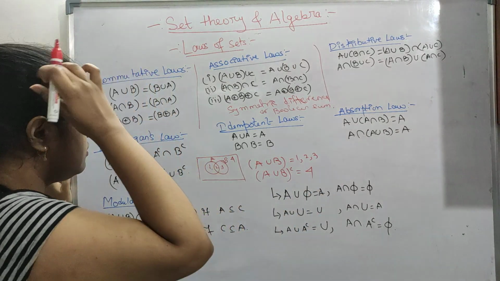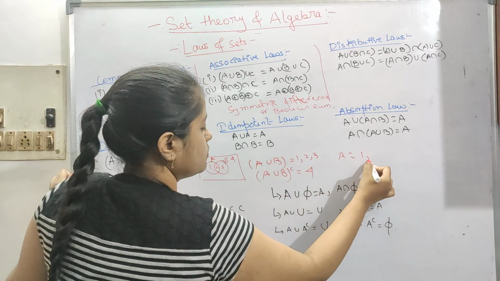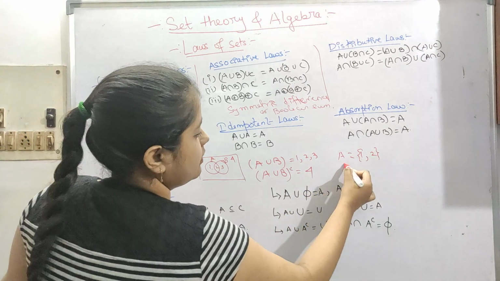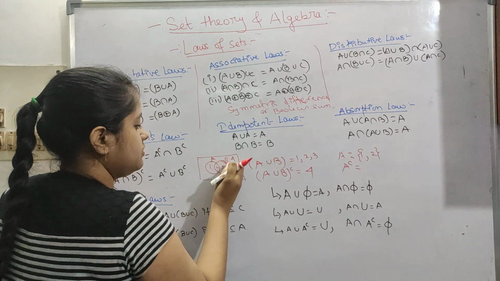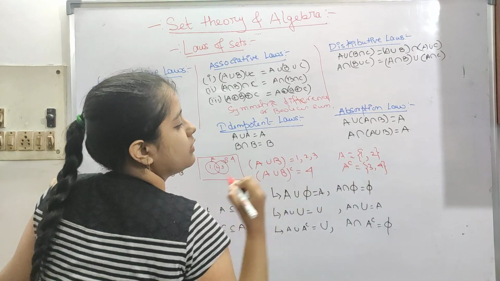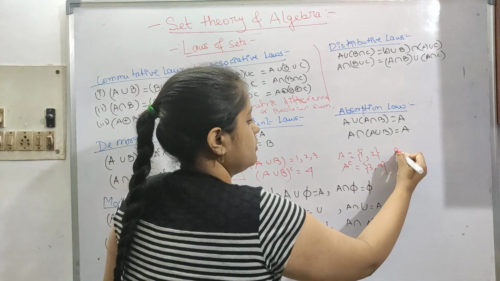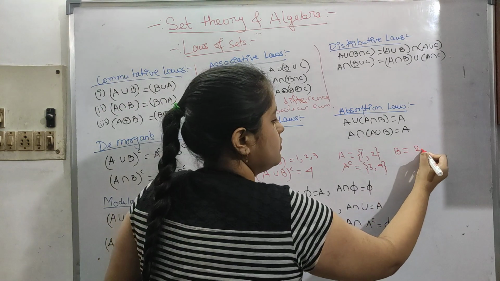Okay, so now also let's say A complement. A is here 1 and 2, and now A complement will be, 1, 2 are there, just remove them, so 3 and 4 will be there in our A complement like this. So next is B. B is 2 and 3, sorry, 2 and 3.